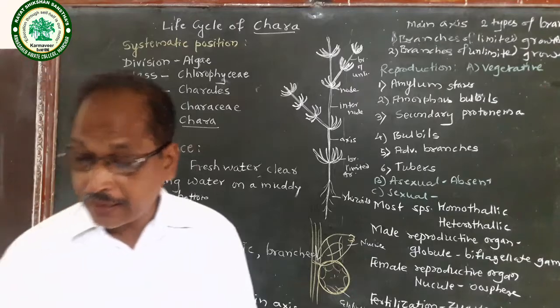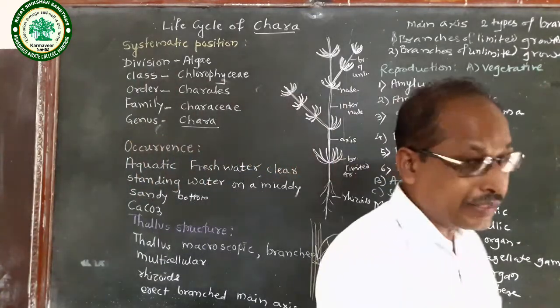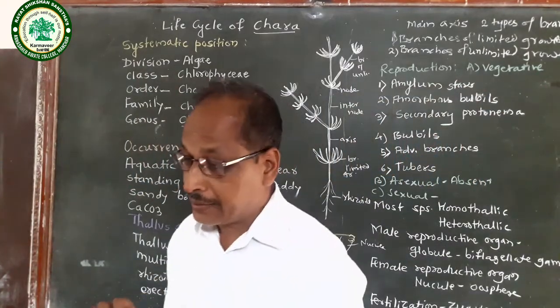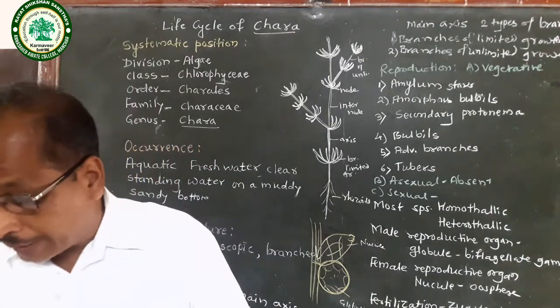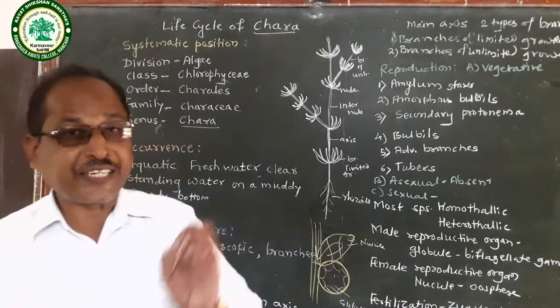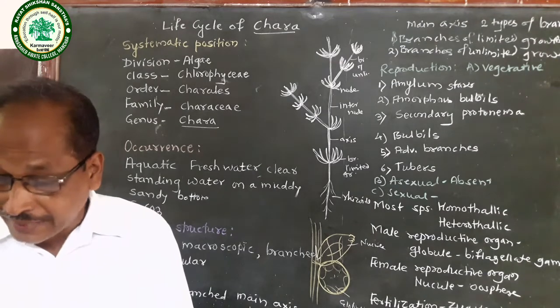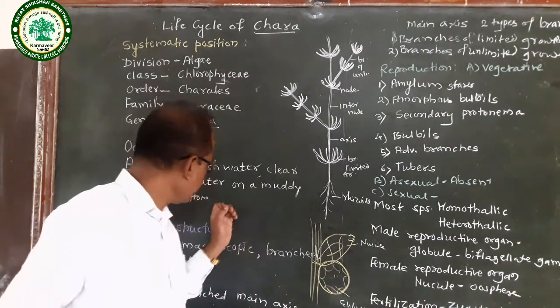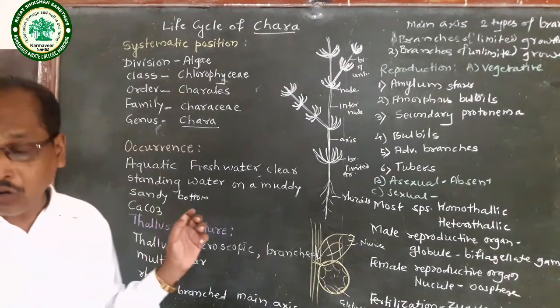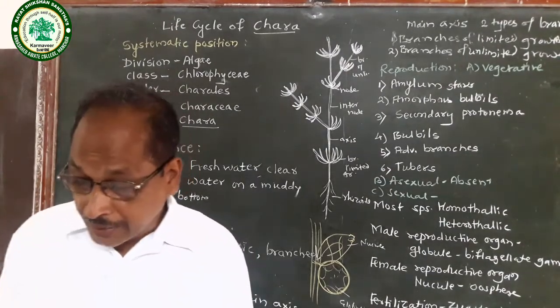In Chara, the plant body is encrusted with calcium carbonate. In many species of Chara, the plant body is encrusted with calcium carbonate, and so it is rough or brittle in nature.